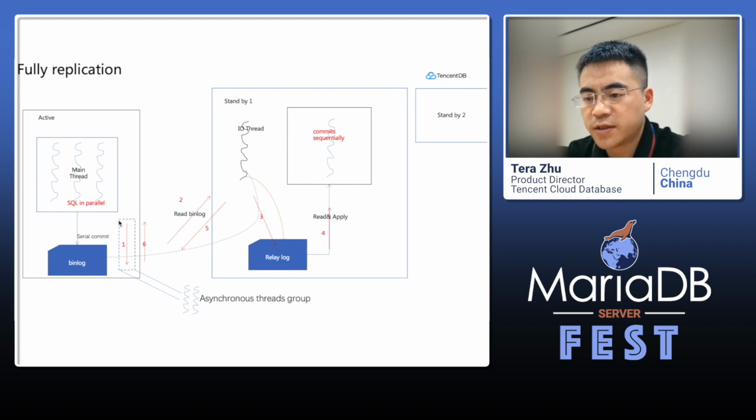So the thread here is always doing work, not like MySQL, which waits until the ACK comes back. So it will always work. This is what we do for full replication. We call this a synchronous thread group. Okay.